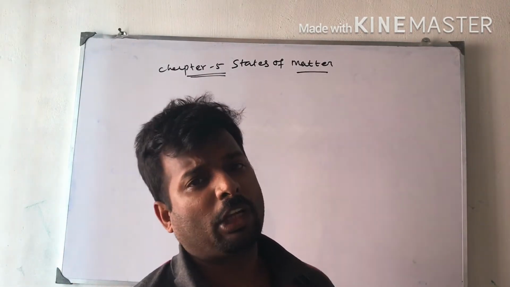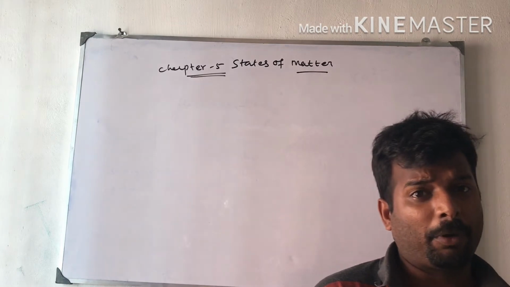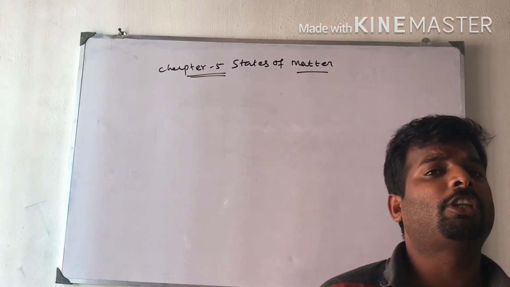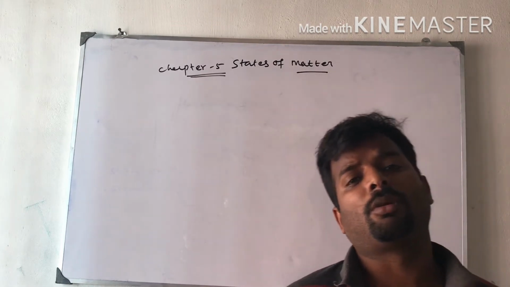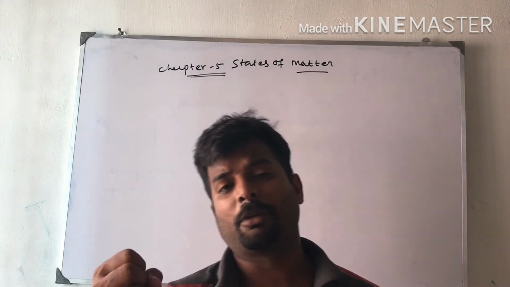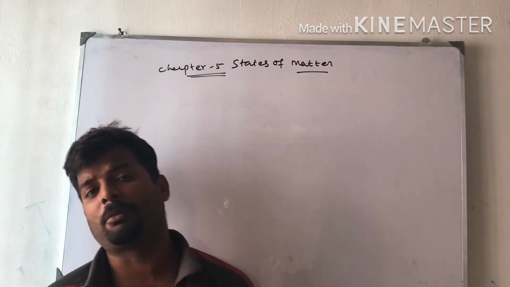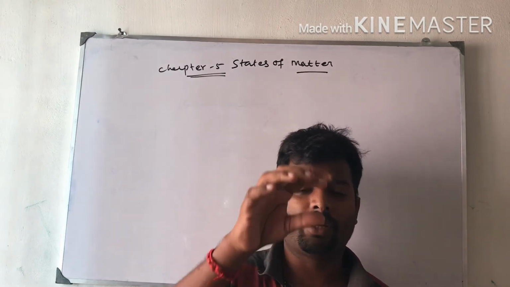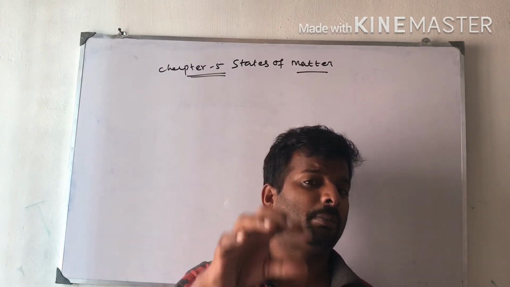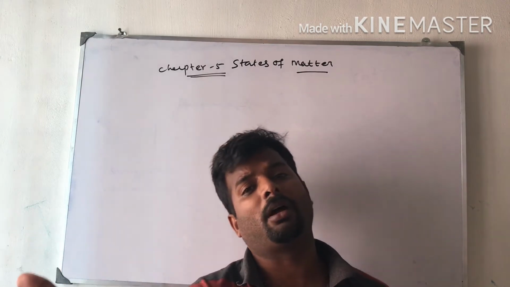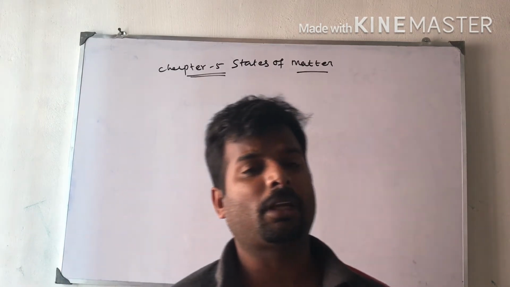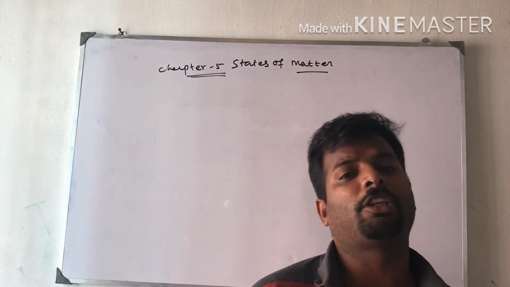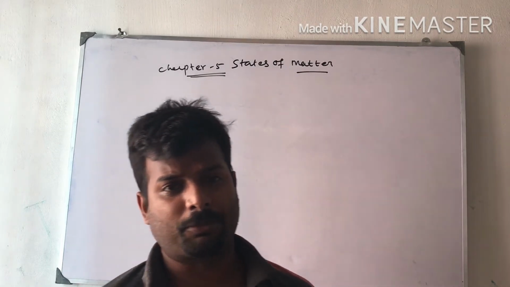The chemical property will depend upon the state of the molecule. Solids, liquids and gases have different chemical properties. A chemical reaction will depend upon the state of the substance, and the rate of the chemical reaction also depends upon the state of the substance.